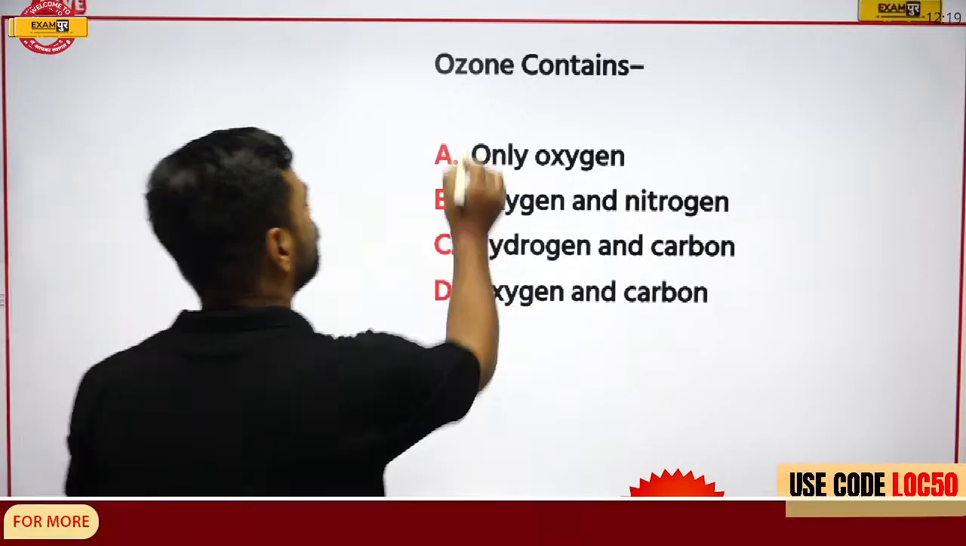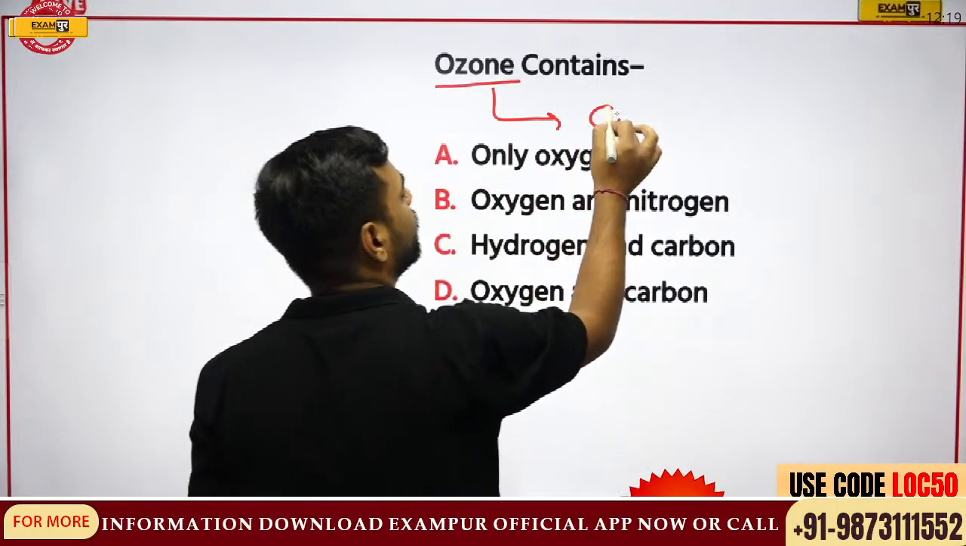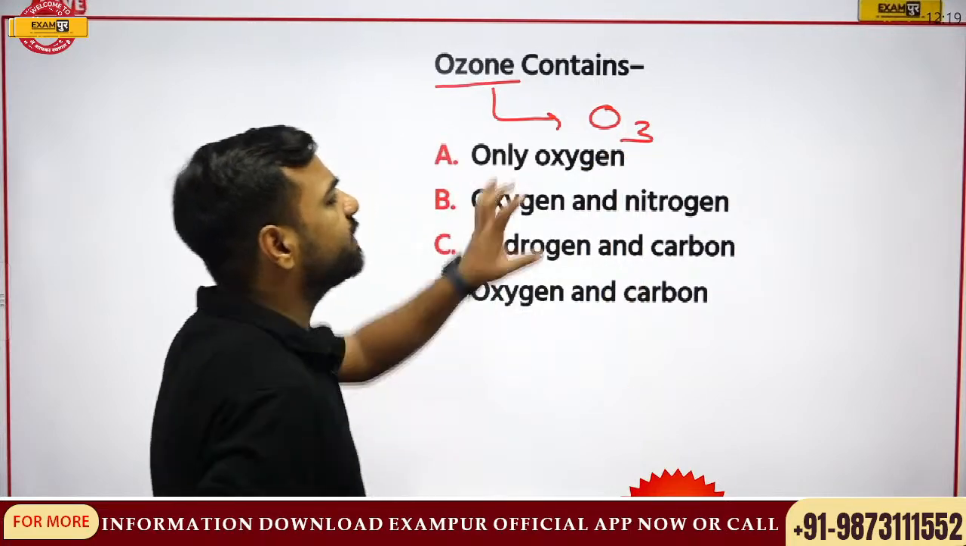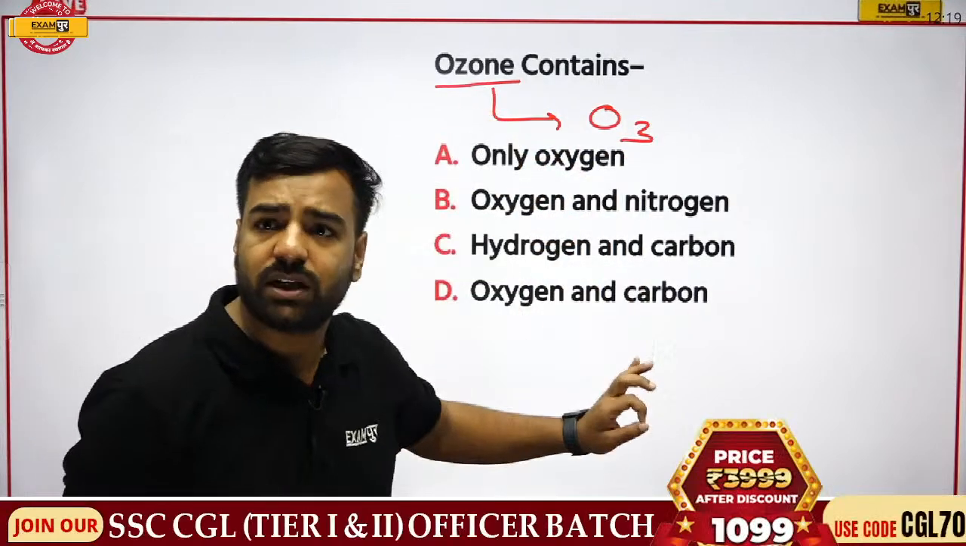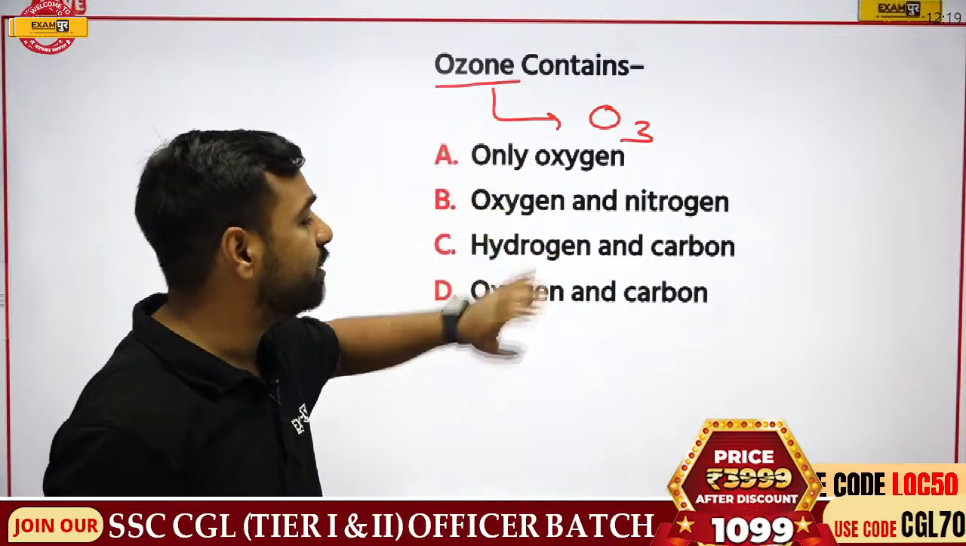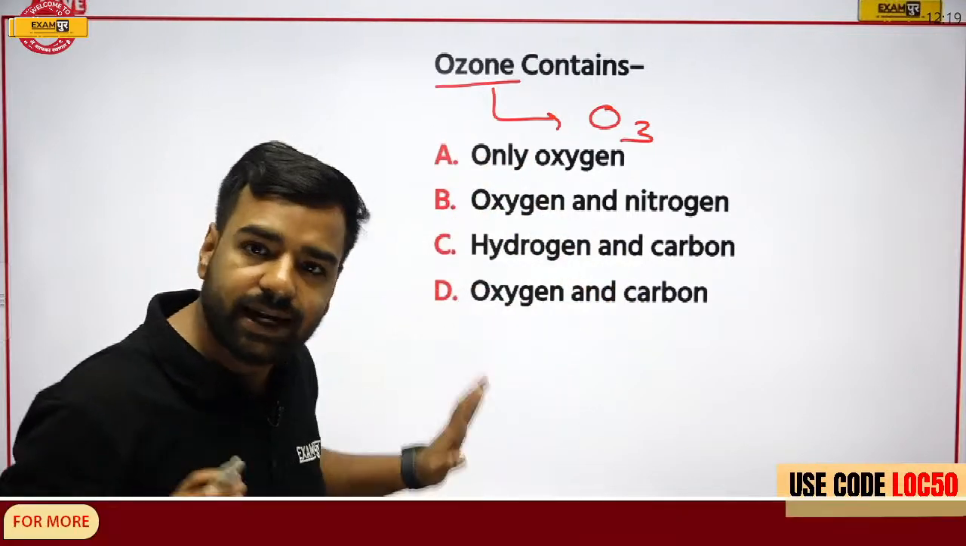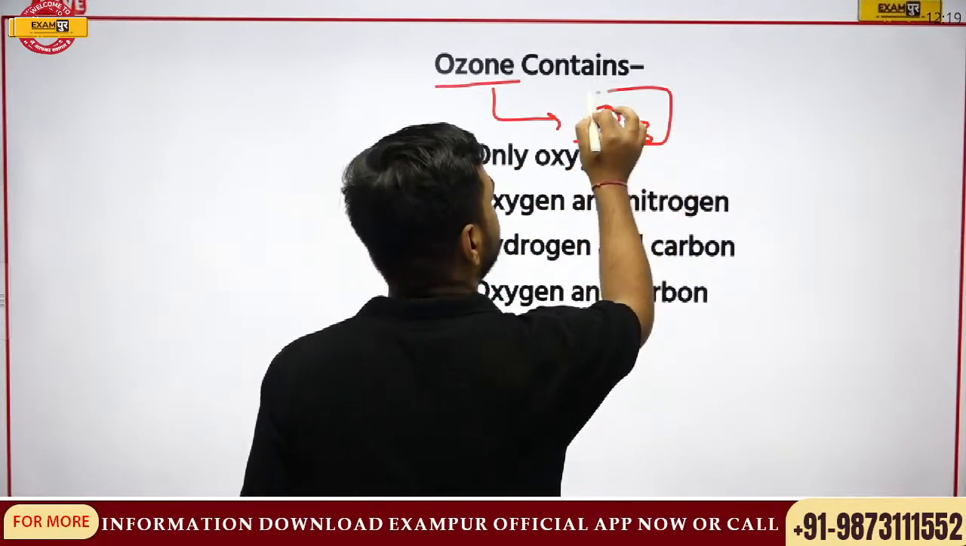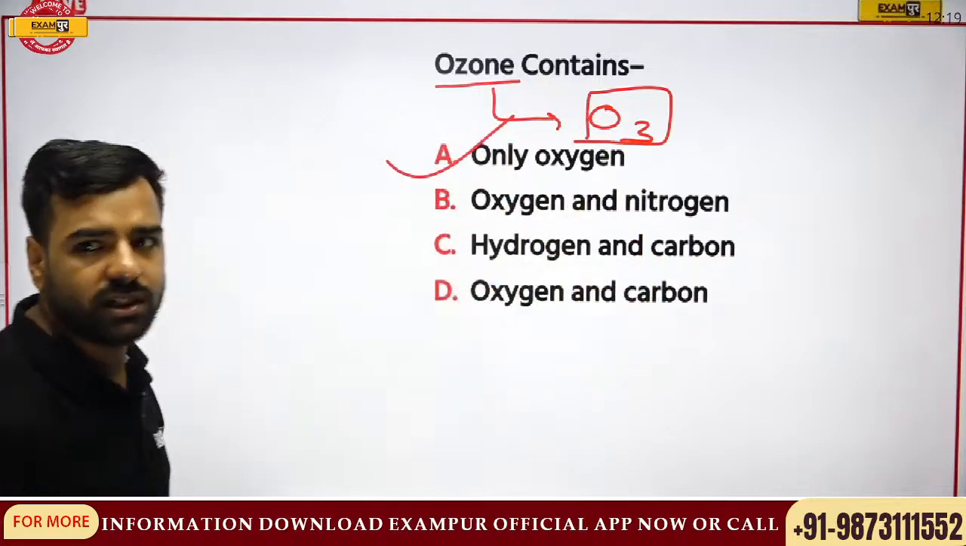And let me tell you, if I'm talking about ozone, this means I'm talking about O3. This means in this formula, are you able to see any kind of nitrogen? No. Are you able to see any kind of hydrogen? No. Are you able to see carbon? No. That means only and only oxygen is there. And that's totally correct. This is only oxygen.